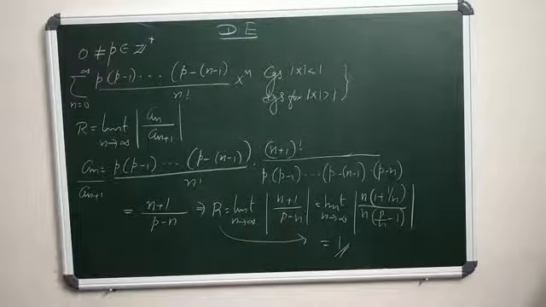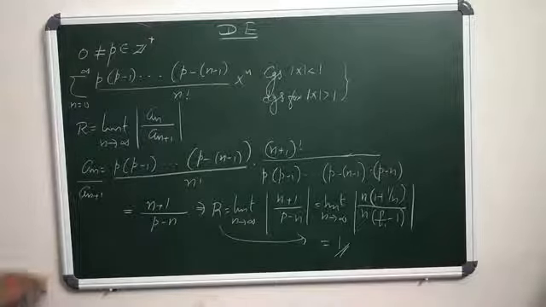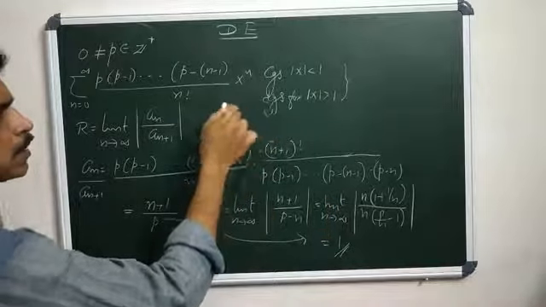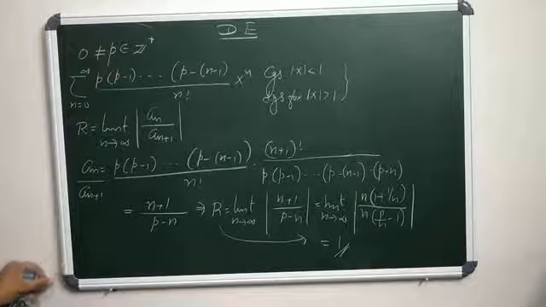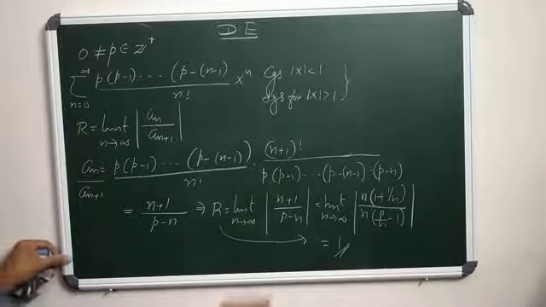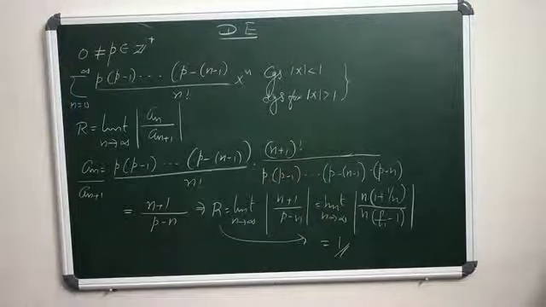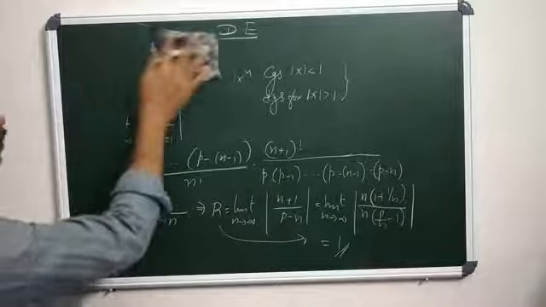So what is the interval of convergence? The open interval minus 1 to 1. Here r is 1, so we know that the series sigma an x power n converges for mod x less than r and diverges when mod x is greater than r. So it converges for mod x less than 1 and diverges for mod x greater than 1. Clear? So come to another one.